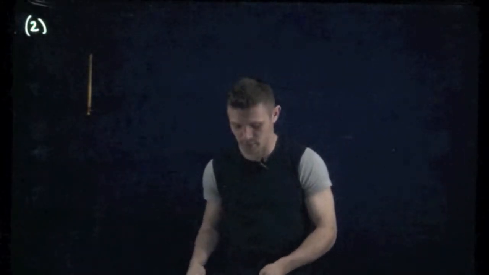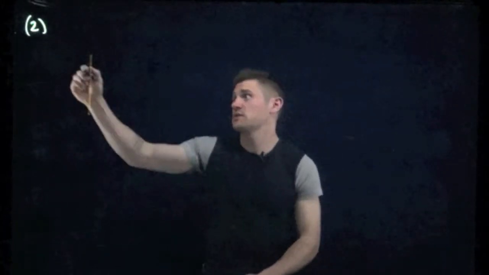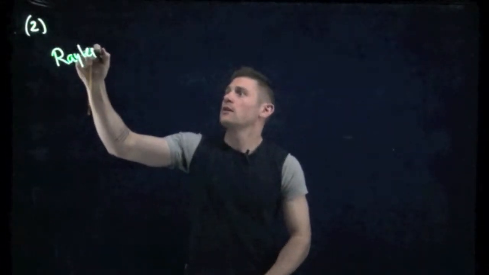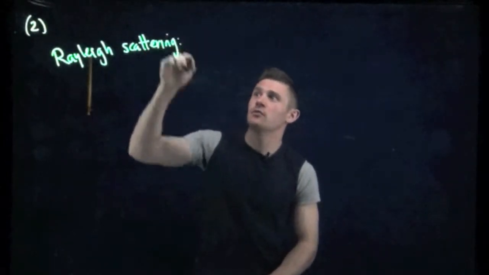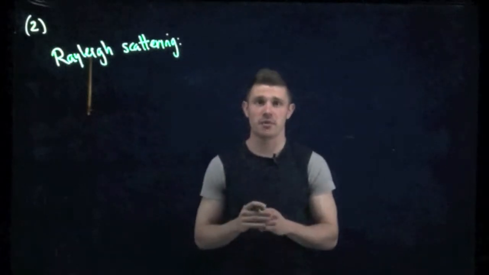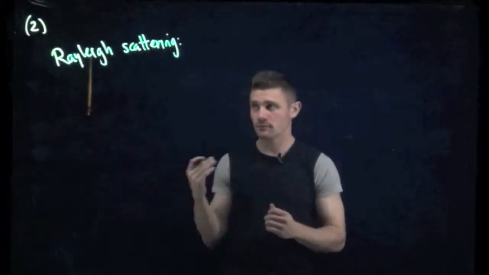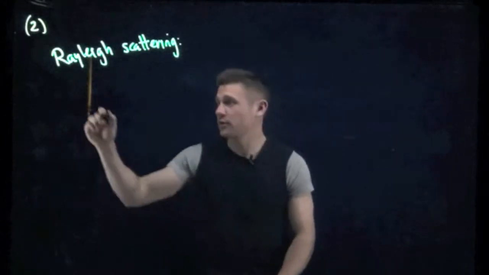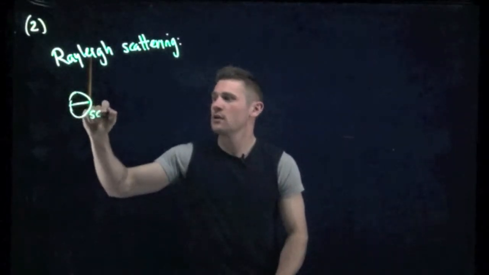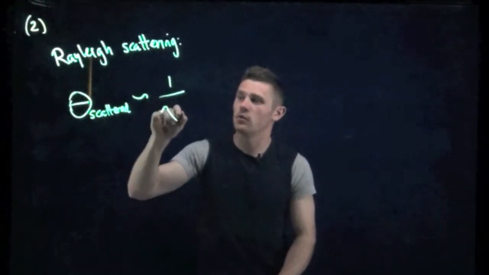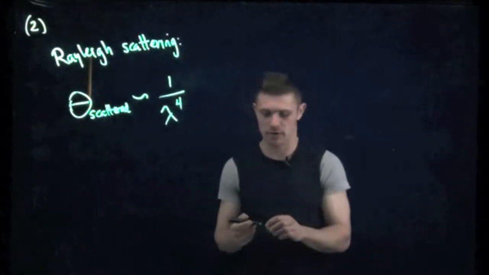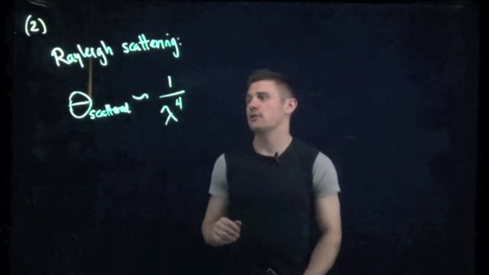So we'll say that the sky is blue, and the reason for this is that when light from the sun comes into our atmosphere, it gets scattered. It's what's known as Rayleigh scattering. And how the scattering works is that light from the sun will get absorbed by the molecules in our atmosphere and then re-emitted. This scattering occurs at a certain angle, and it is dependent on the wavelength of the light to the power of 4. So this is the Rayleigh scattering formula.